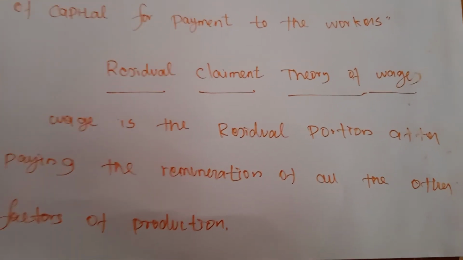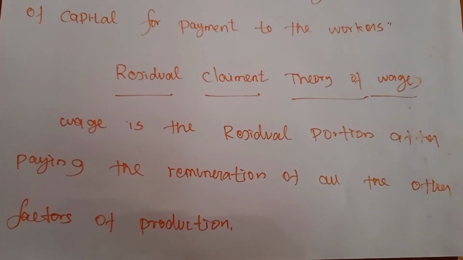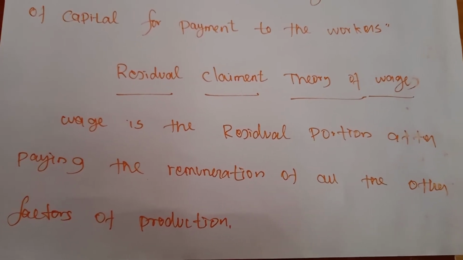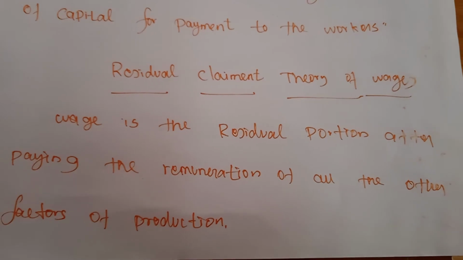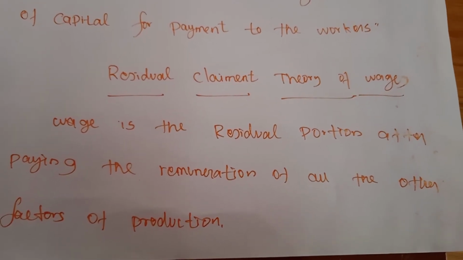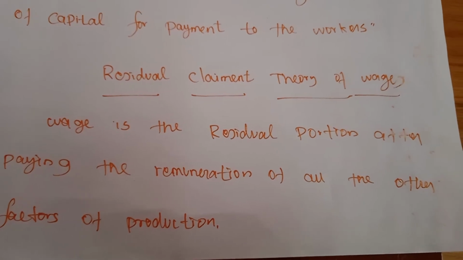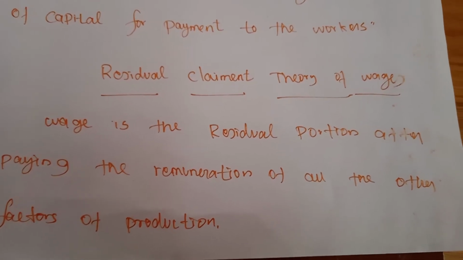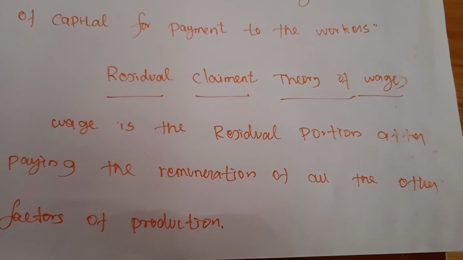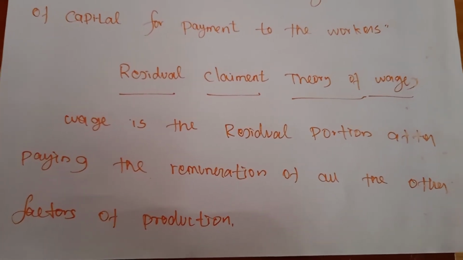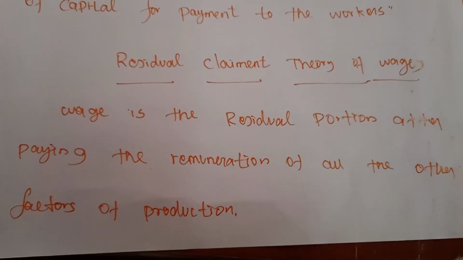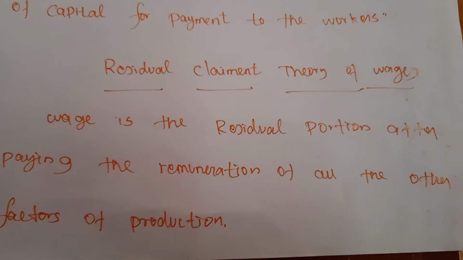The producers always use some amount of the labor factor of production for their production purposes: land, labor, capital, organization. So after paying the remuneration of the other three factors, land, capital, and organization, if the producers have some amount of remaining money, that remaining money only is considered as wages.